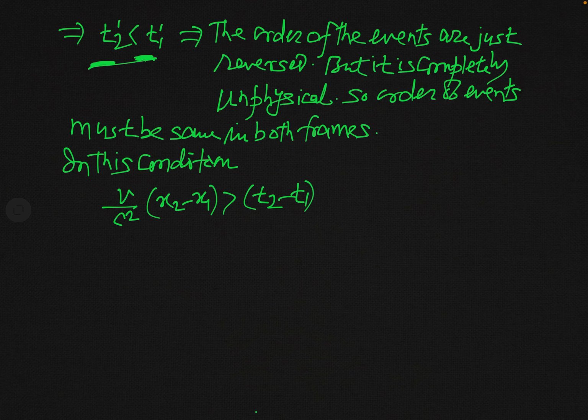Now you know, since v is always less than c, c is the speed of light in free space, and this is in fact the ultimate speed.